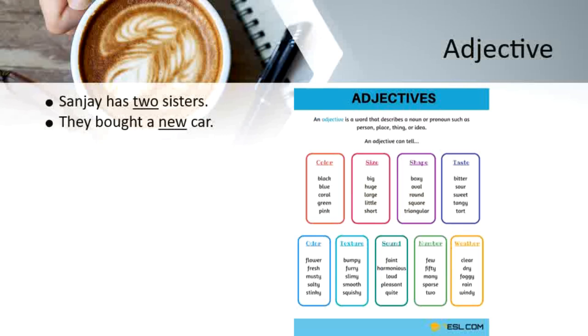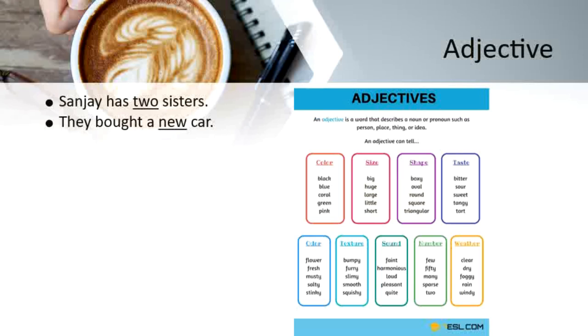So what are adjectives in simple terms? Adjectives are those words that describe the nouns, either by way of quality, how good it is, how bad it is, or the quantity, maybe the number of nouns. Like for example, look at the first sentence. Sanjay has 2 sisters. Now sisters and Sanjay are the nouns in the sentence. How many sisters does Sanjay have? He has 2 sisters. So here you are talking about the quantity or the number of sisters Sanjay has. Hence, the word 2 is acting as an adjective in this sentence.